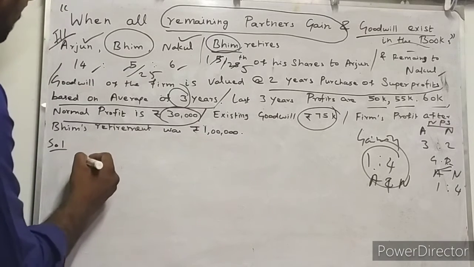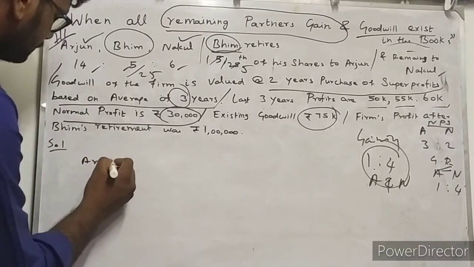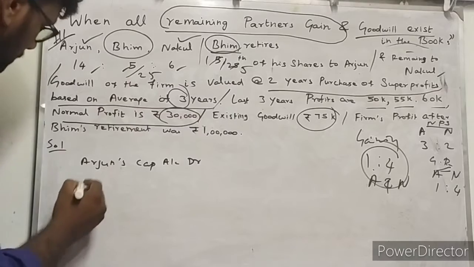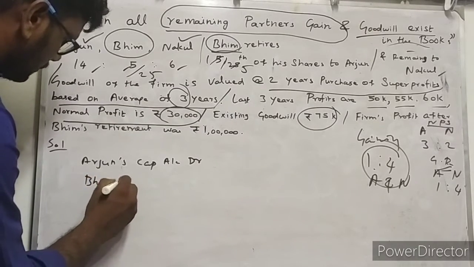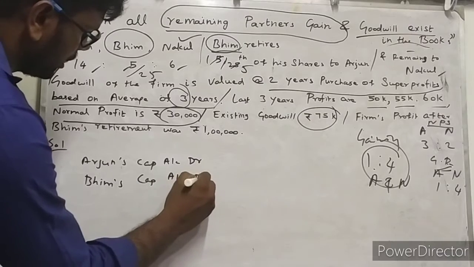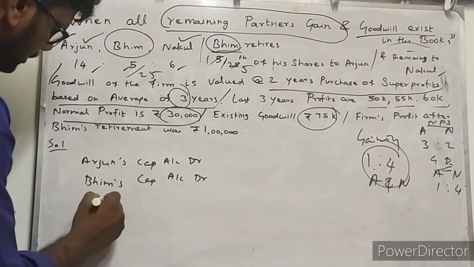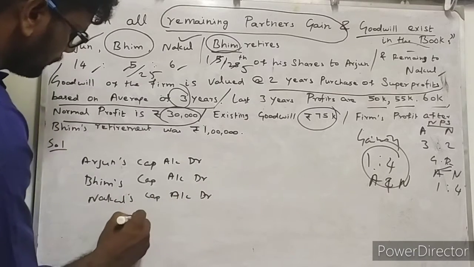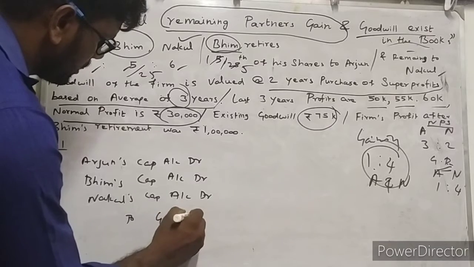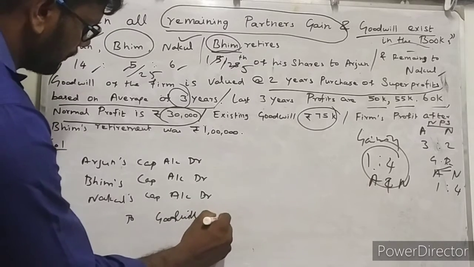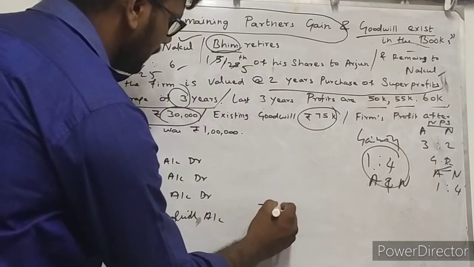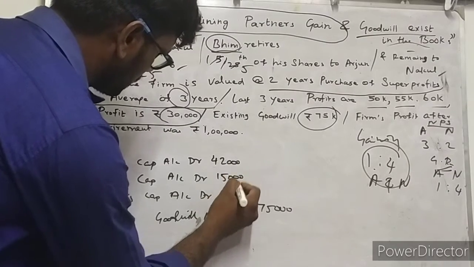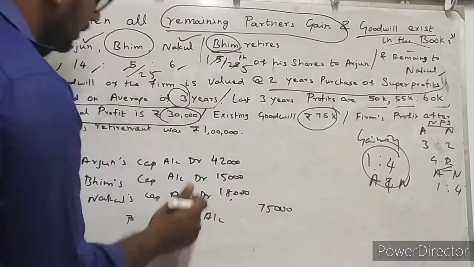So all the partners' capital accounts are debited: Arjun's capital account, partner BIM's capital account, and partner Nakul's capital account, to goodwill, which is the existing goodwill of the partnership firm. The existing goodwill amount is 75,000, written off as 42,000, 15,000 and 18,000 respectively.